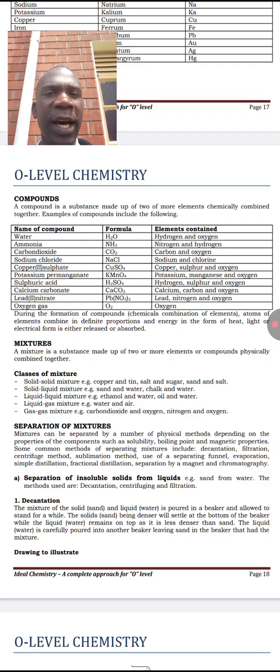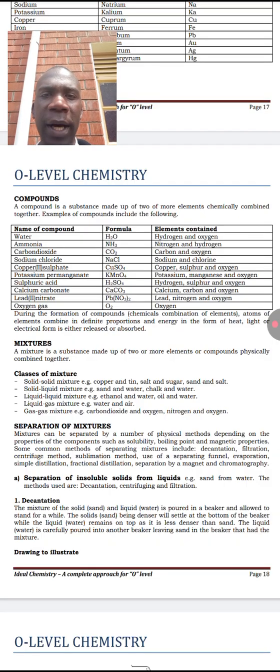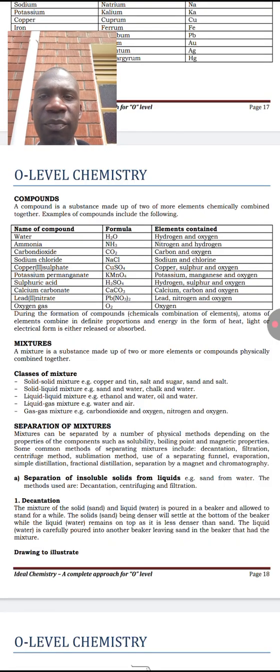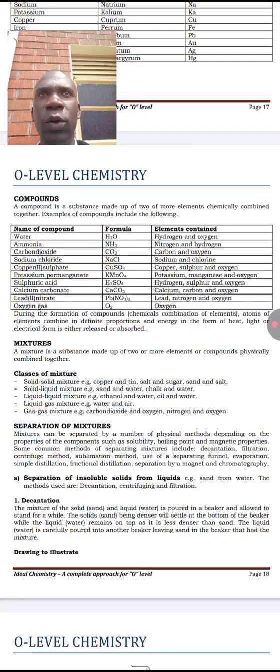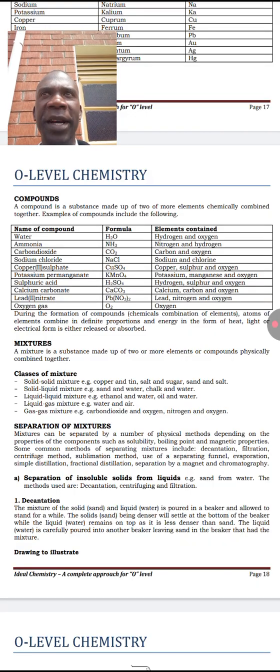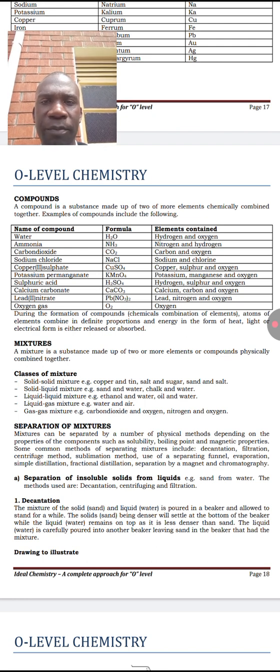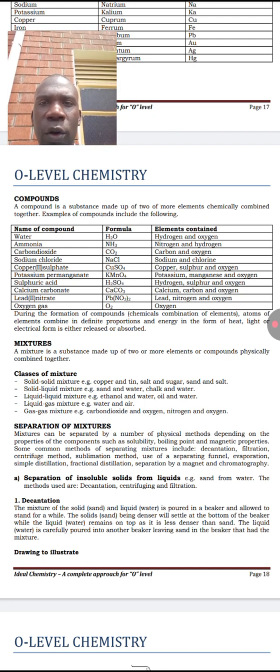You cannot separate hydrogen and oxygen from water by physical means. Look at carbon dioxide, which contains carbon and oxygen atoms. Those two atoms have chemically combined, and you cannot easily separate them by any physical means. So that's what we call a compound.